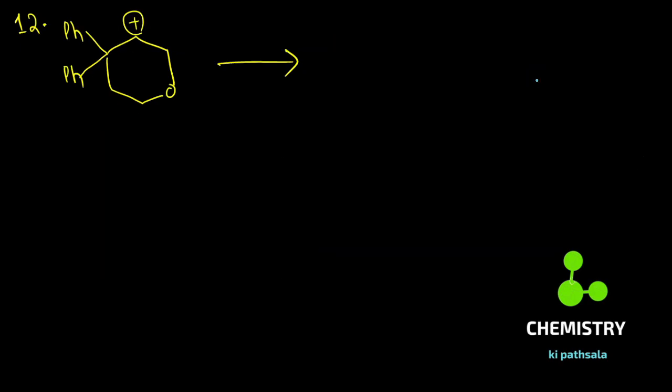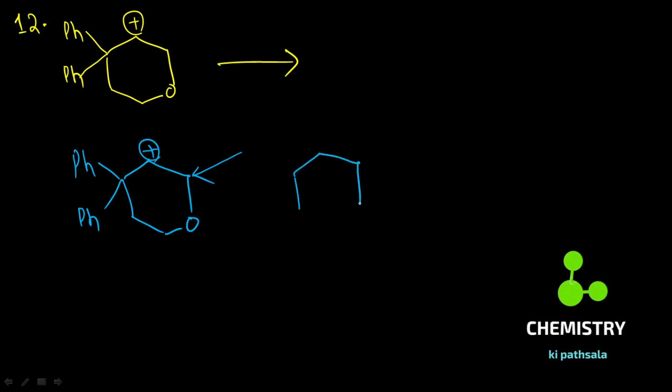Now question number 12. In this case, yes, O is there. That means you have to choose such a method so that you will have formation of carbocation at this position. How will you do it? Look here. Carbocation is there, and this is Ph, and this is Ph.